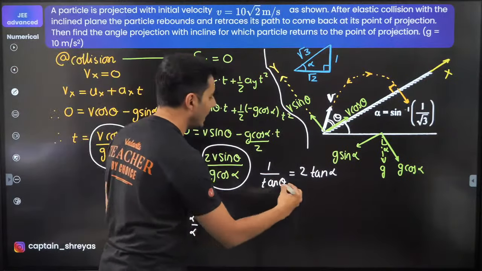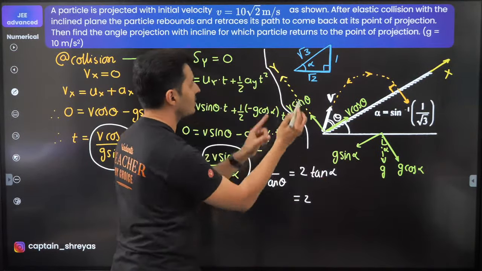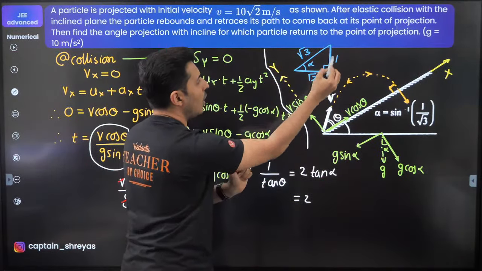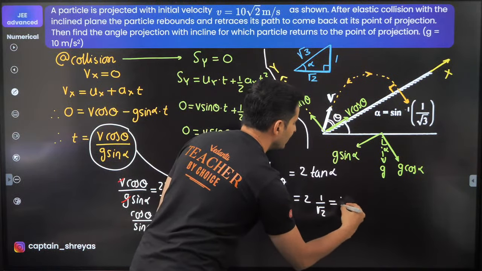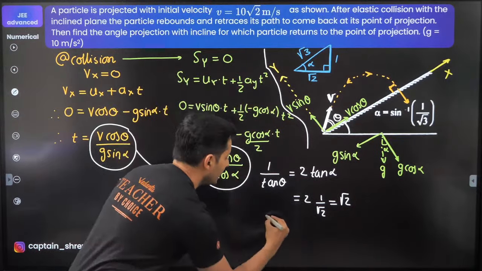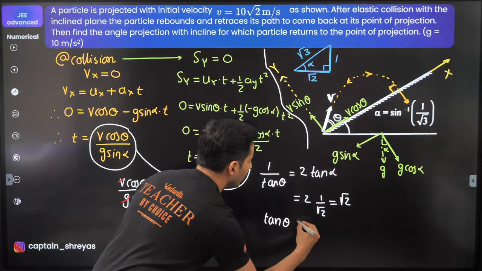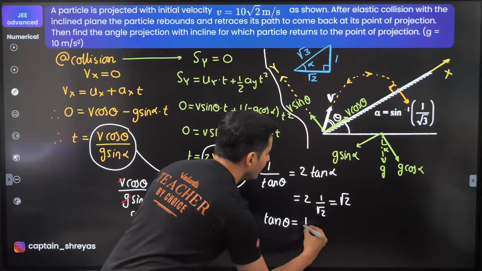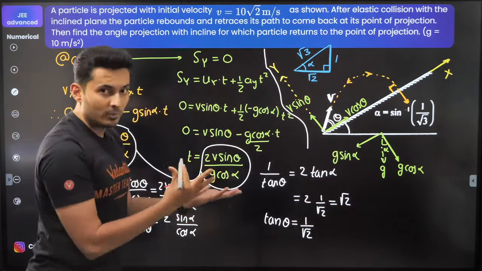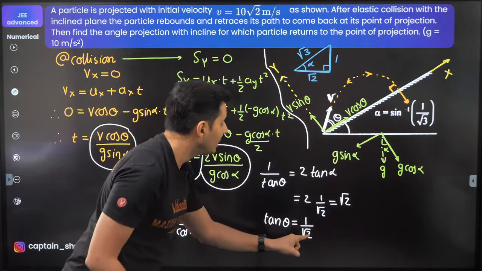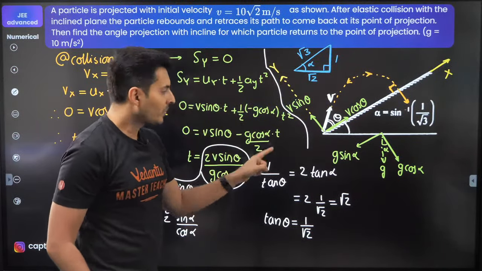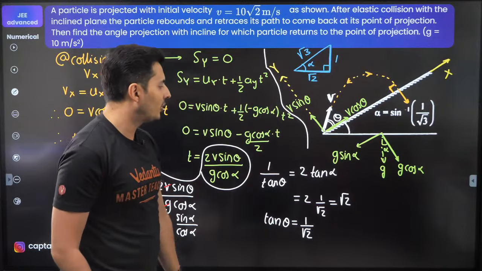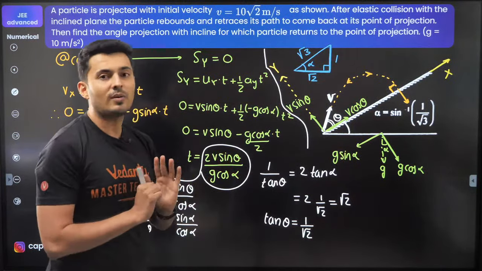So let's see what I get. I'll get this as 2 times tan alpha. Tan alpha is opposite by adjacent, so this is 1 by root 2. So basically this will come out to be root 2. Hence tan of theta will be 1 by root 2. Beautiful. Tan theta, I got it as 1 by root 2. If you look over here, tan alpha is also 1 by root 2.